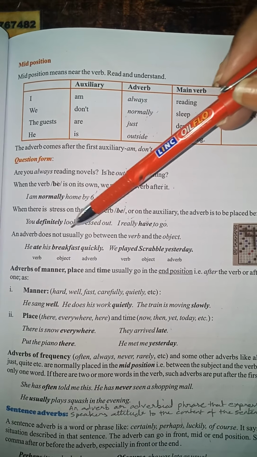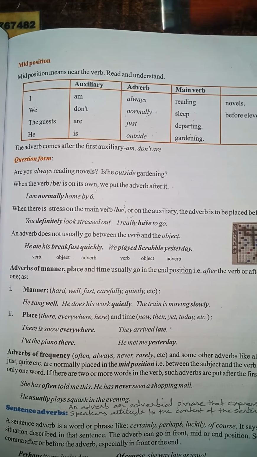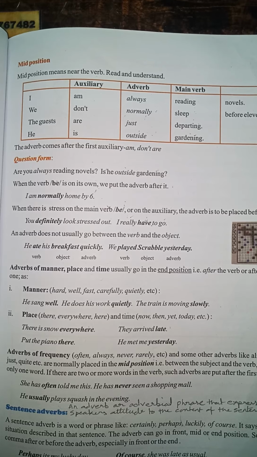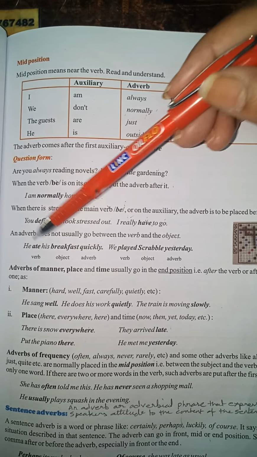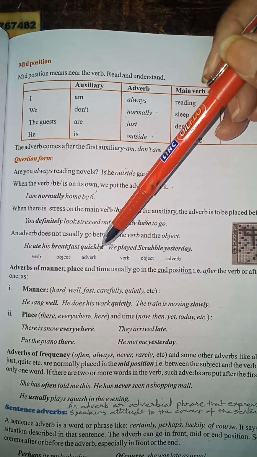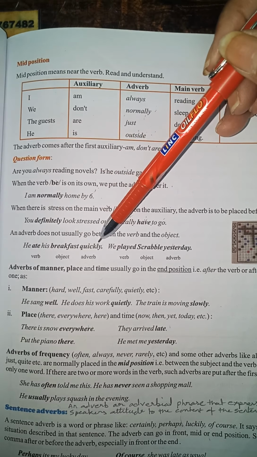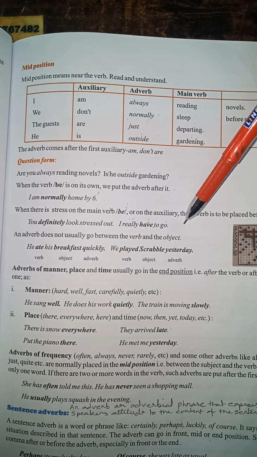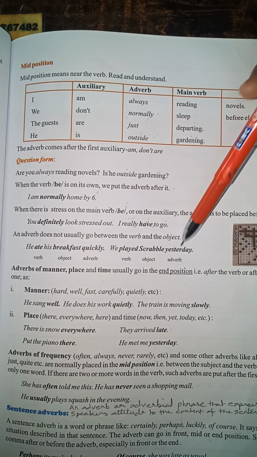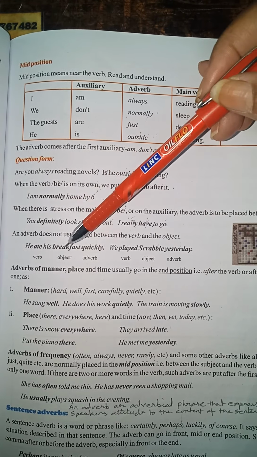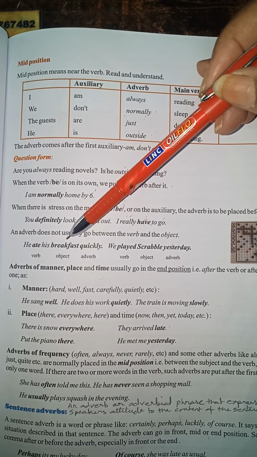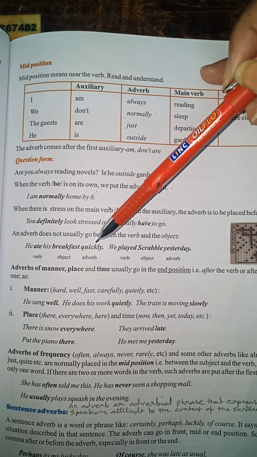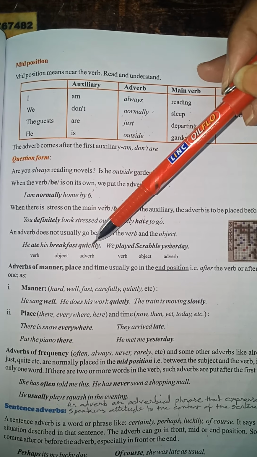Now an adverb does not usually go between the verb and the object. Generally an adverb is not placed between the verb and the object. But here they've done it. See, he ate his breakfast quickly. So in this sentence also they have specified that we cannot use an adverb between a verb and an object. So here our adverb goes in the end position. He ate his breakfast. Ate is our verb, breakfast is our object. When? How? Quickly. This is telling us the manner. So he ate his breakfast quickly.